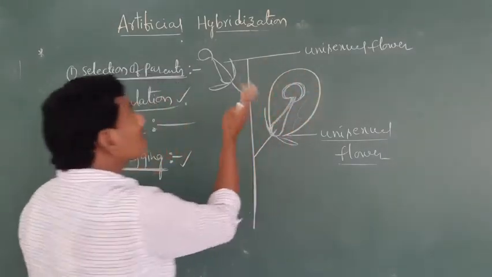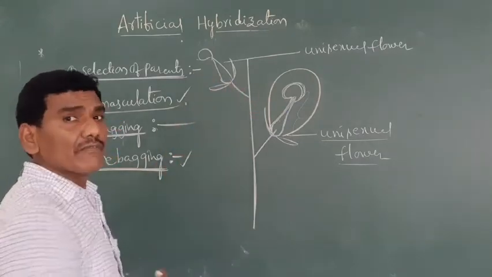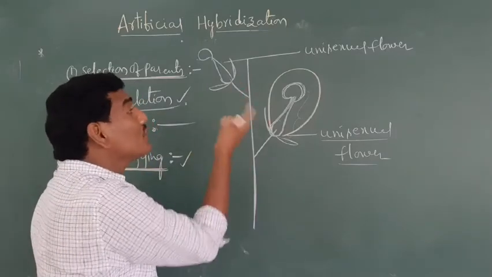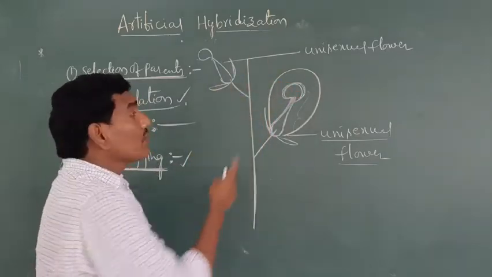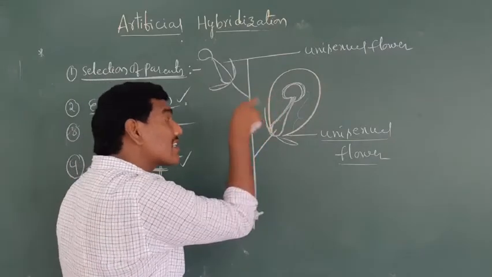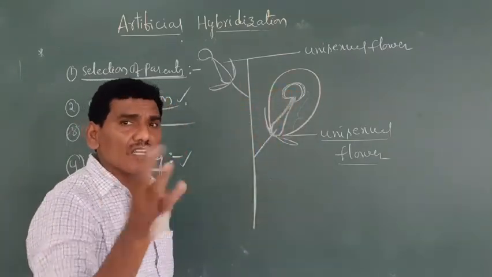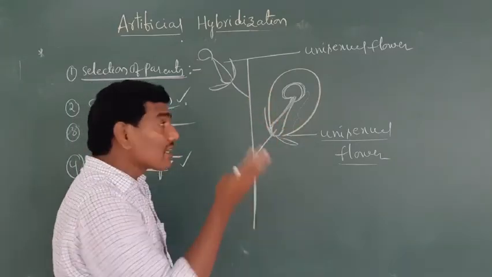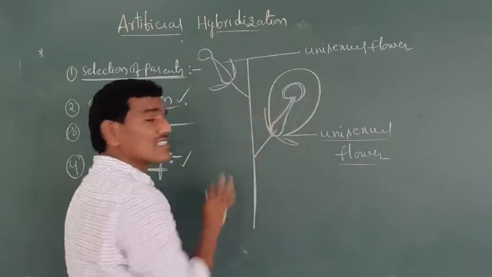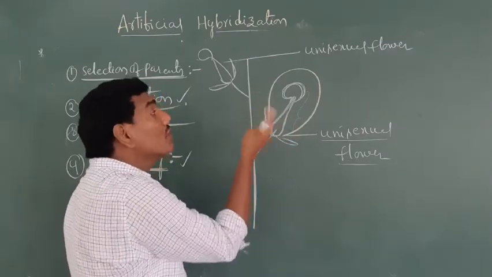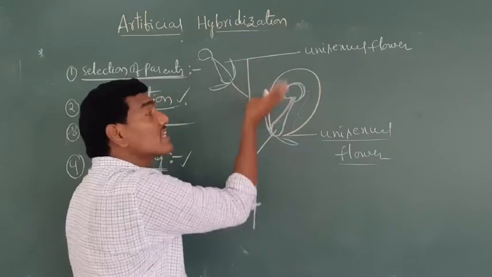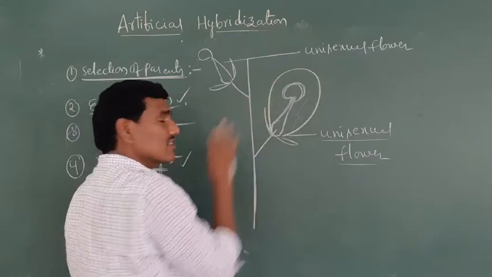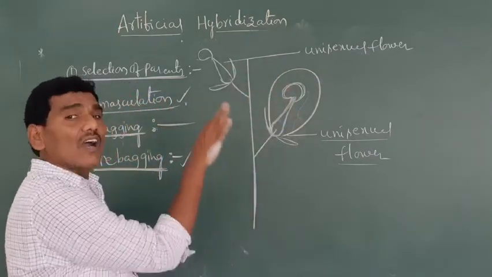For which purpose are we following the hybridization technique? For obtaining new genotypic characters. If pollen grains of the same species are dusted on the stigmatic surface, no new evolutionary characters are produced. For obtaining new evolutionary characters, we compulsorily use only desirable pollen grains for pollination. Finally, we get desirable characters of plants. This is known as the artificial hybridization technique.